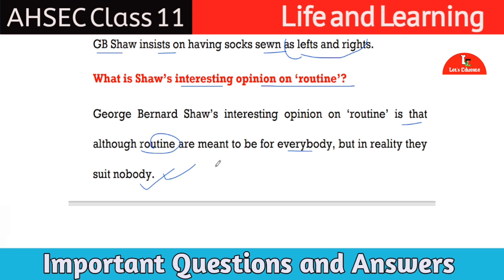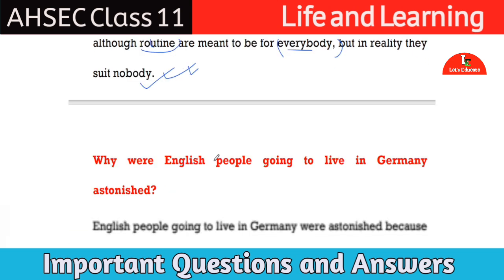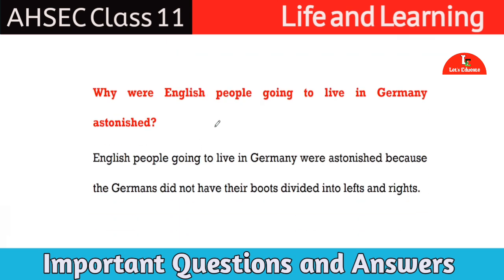GB Shaw says that though school routines are made for everybody, everybody should follow the routine, but it suits nobody. That means nobody follows the routine carefully, right? Okay. Next question. Why were English people going to live in Germany astonished?